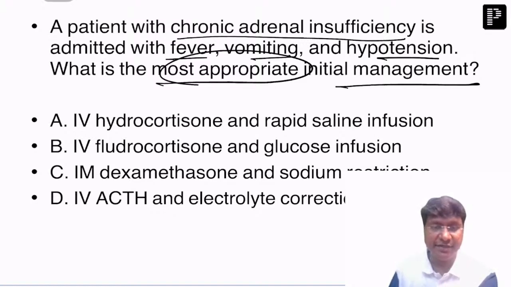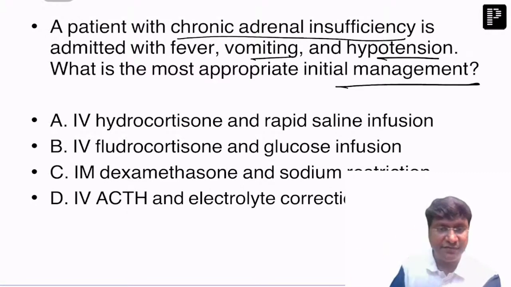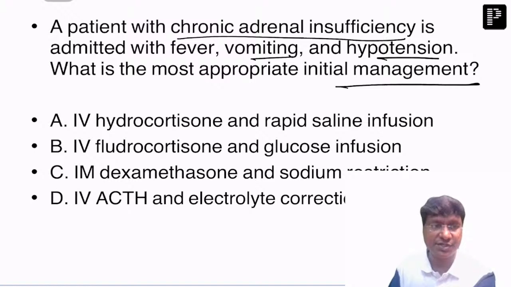The individual has chronic adrenal insufficiency, now admitted with fever, vomiting, and hypotension. So what has happened now? This fever might have precipitated the individual into a state of acute adrenal insufficiency.